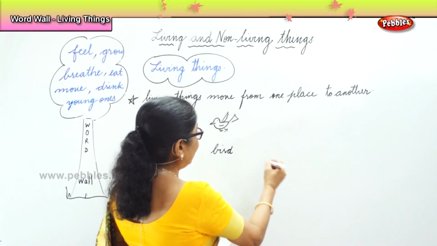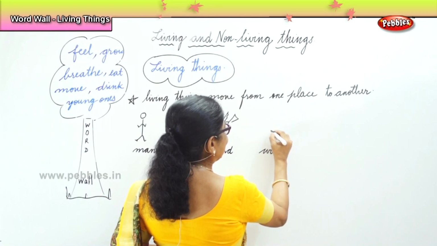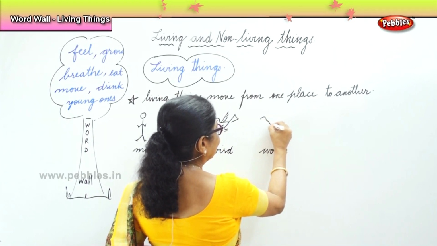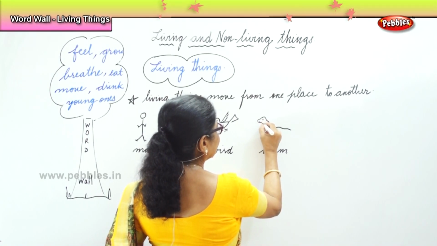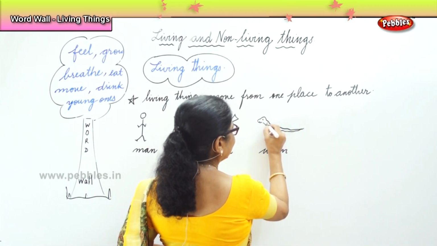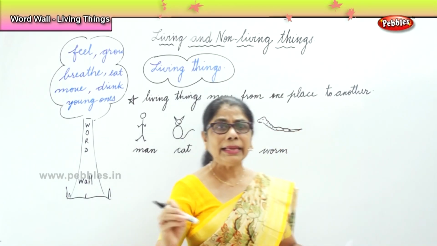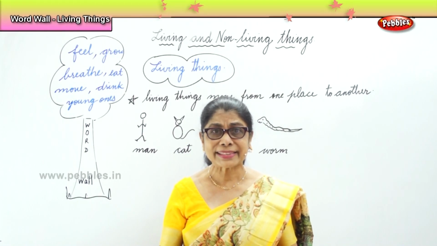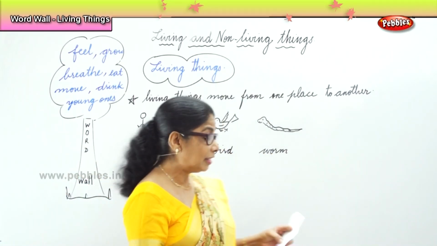Okay, now what about the tiny little worm or snail? This tiny little worm in your garden. Okay, the worm. It moves, it feels, it grows, it eats, it has young ones.